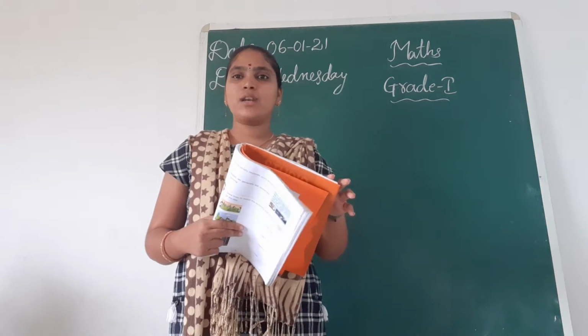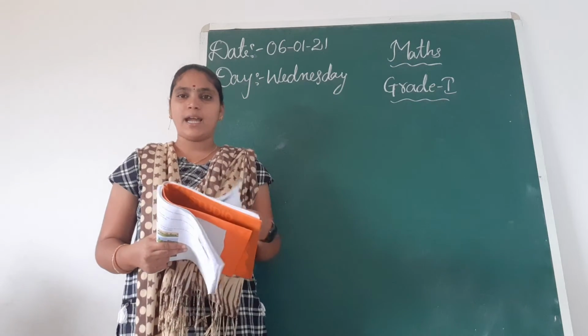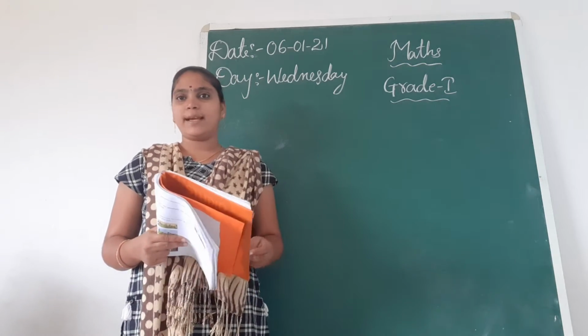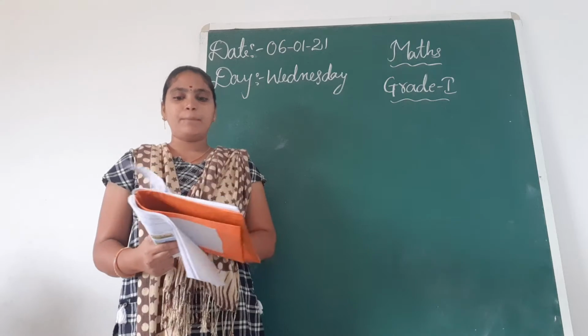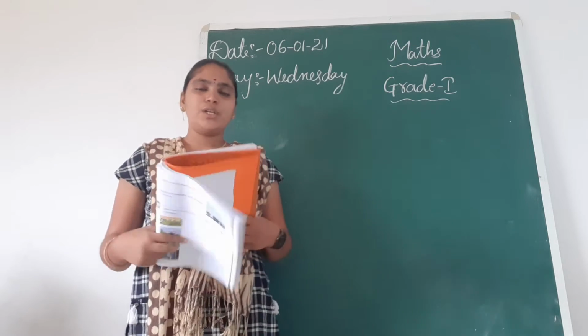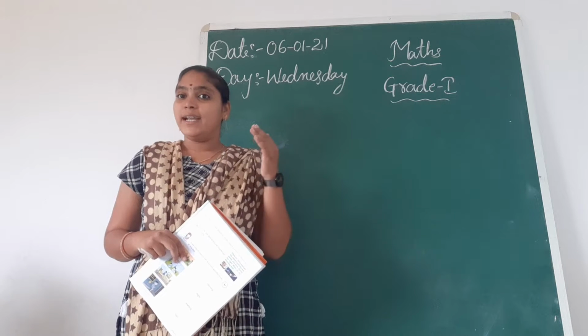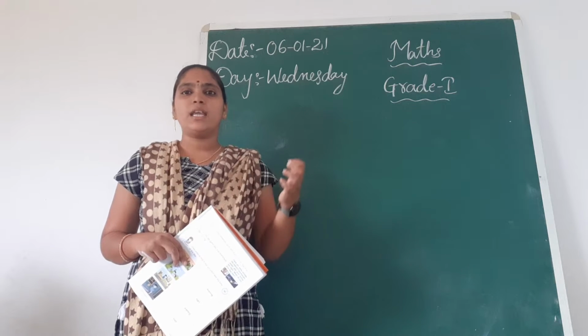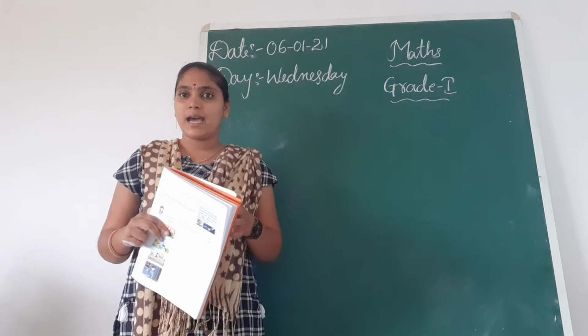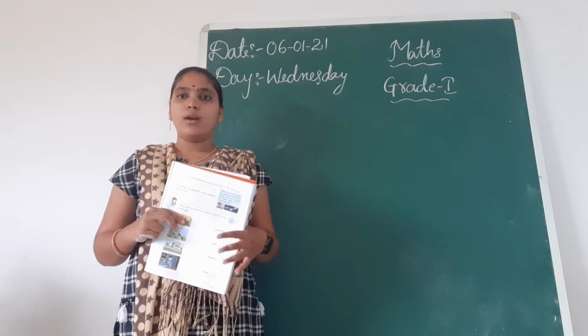Okay. So in the last class we started chapter 9, all about time. Am I correct, children? And we completed the pep activity. So now I will ask one question. When the sun rises, is it morning or afternoon or evening, children? When the sun rises, it is morning.